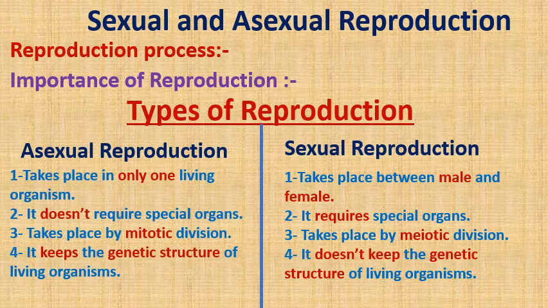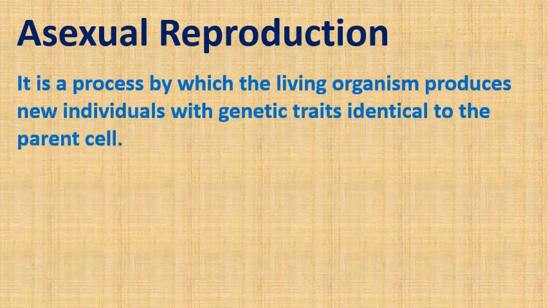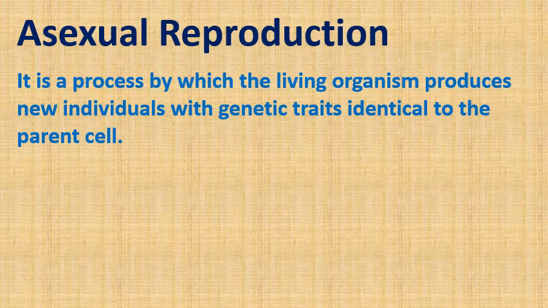Okay. Let's find out the types of asexual reproduction. We have many types of asexual reproduction, and we will know them later. Now, what is meant by asexual reproduction? It is a process by which living organisms produce a new individual with genetic traits identical to the parent cell.